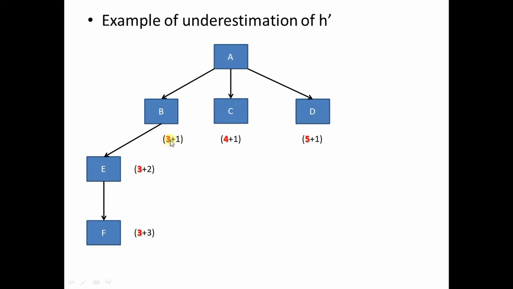The actual value over here should have been more, say 5, so that 5 plus 1 would have been 6, and then instead of selecting this B, we would have selected C, which is much lesser than 6. This is 5. So this is an example of underestimation. When the values are underestimated, we waste efforts in traversal.